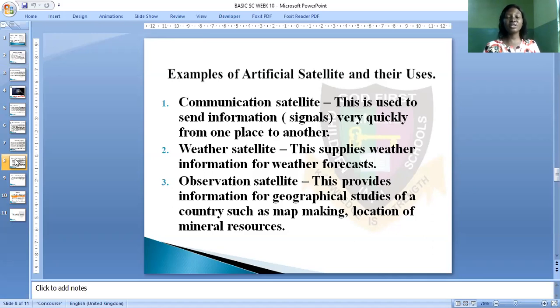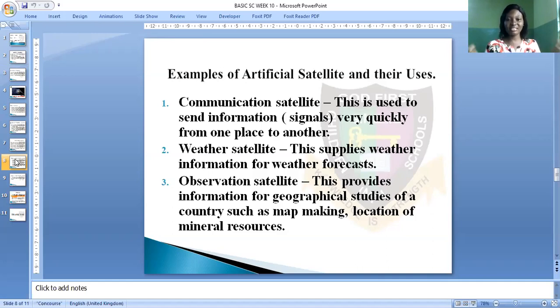Here, the meteorologists, that is, the scientists that study the weather. A weather satellite is used by the meteorologists to study the weather forecast, the weather condition, the atmosphere of a place. If you are listening to the news, during the broadcast, there is a particular section that they tag as the weather forecast. You see the newscaster will be telling us the temperature, the rainfall, the humidity of a particular country.